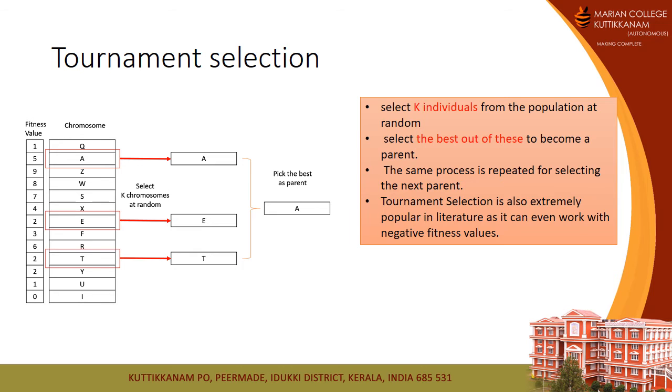The second method is tournament selection. We have a set of chromosomes, and from this set we select K individuals. From the K individuals, we select the best one as the parent. This process is repeated for the second parent as well.